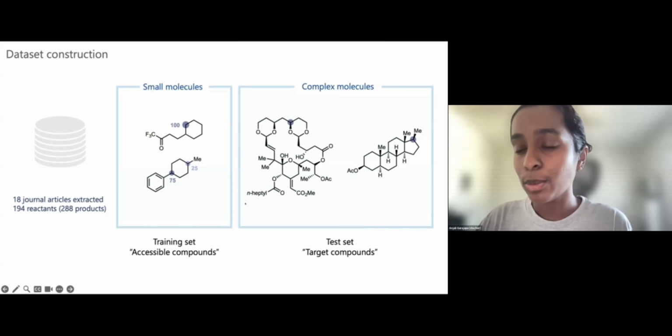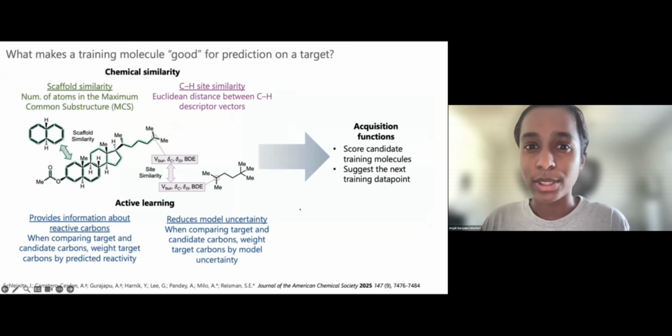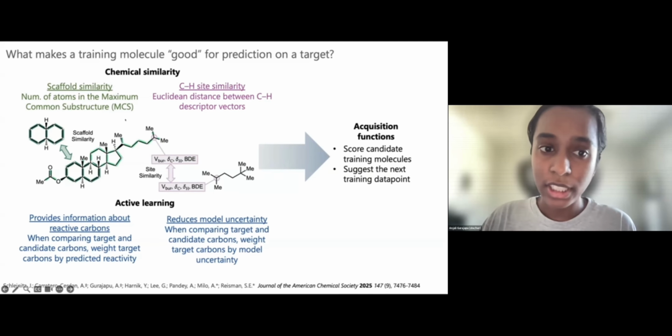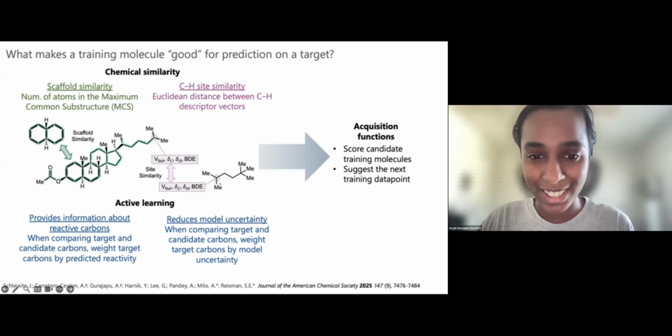With this dataset in hand, we developed some modeling using a random forest model, and then we moved on to this question of how you make a training molecule that will predict well on a target. To start with, we thought about chemical similarity. We split this up into scaffold or substructural similarity between the candidate training molecule and the target, and C-H site similarity, so the similarity in descriptors between a C-H site on a candidate molecule and the target.